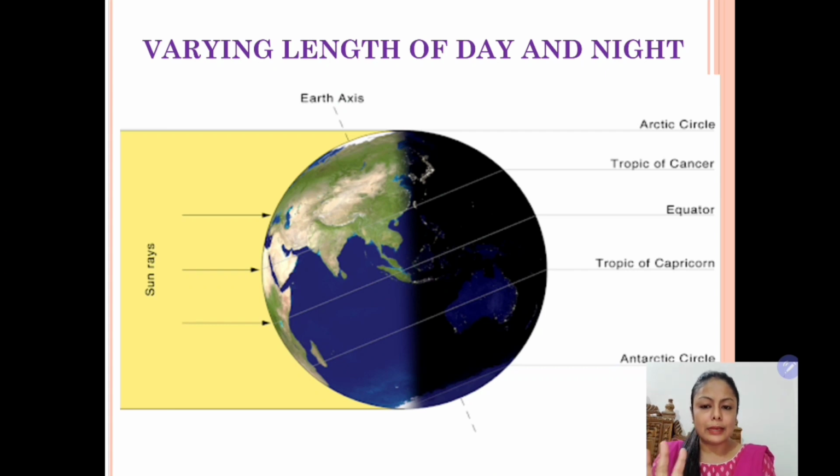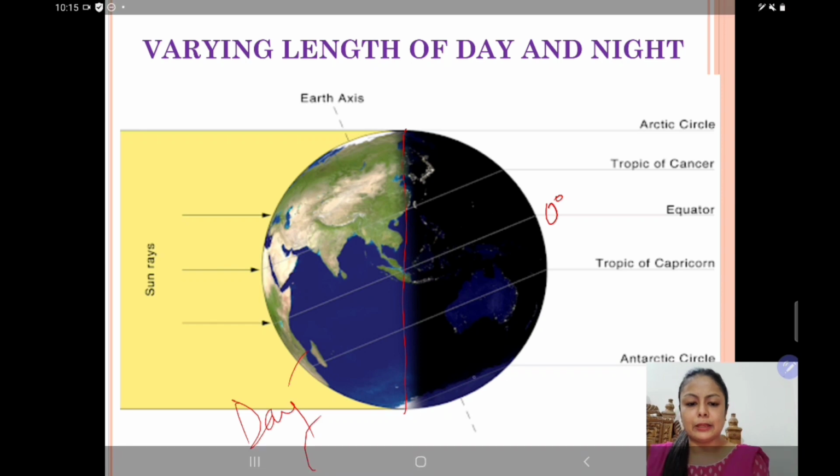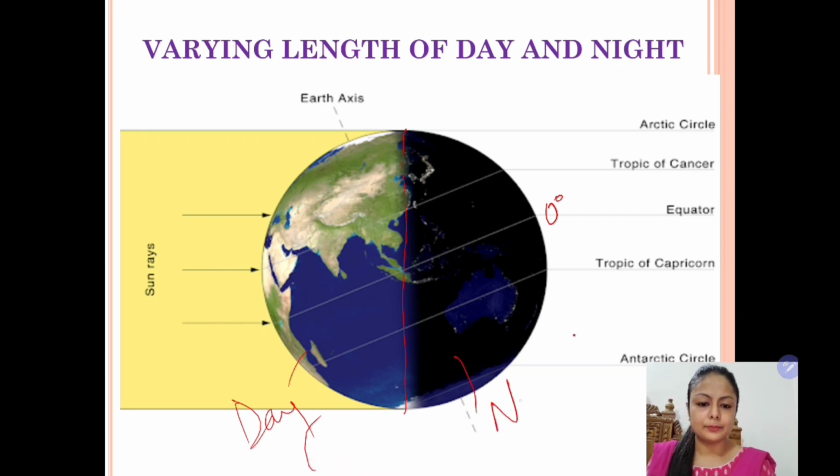In this diagram, look at the diagram very carefully. Sun rays are more towards the northern hemisphere. This is the equator. So the northern hemisphere, we can say, is experiencing more heat from the sun. So what will happen? This is the circle of illumination. This line divides the earth into lit half and dark half. This is having day and this part is having night. So children, now I'll just shade the portion with day.